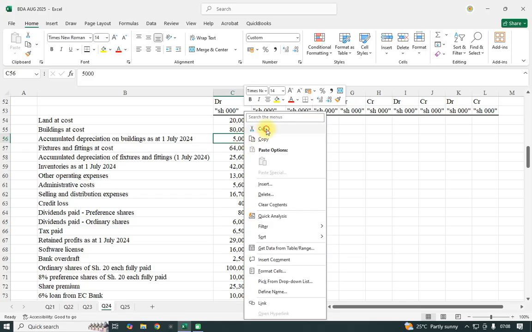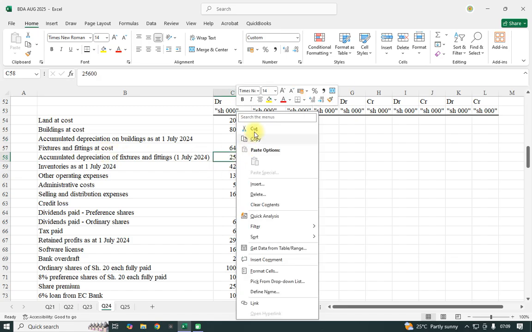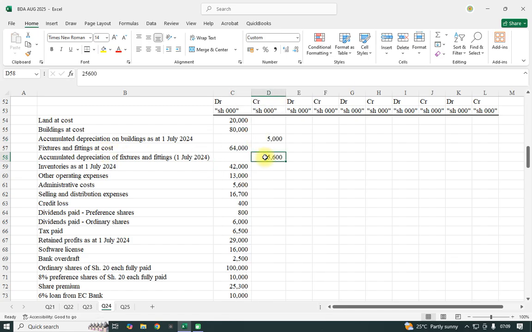So our work will just be to cut and paste it on the credit. Fixtures is an asset, is debited. Accumulated depreciation is normally credited because it reduces the value of the asset. Inventories at the beginning is debited. Other operating, admin, selling, the credit loss. Yeah, so remember, credit loss is a bad debt.